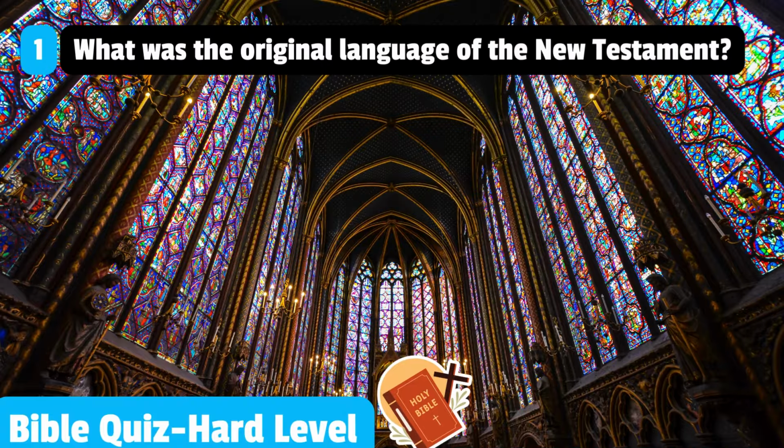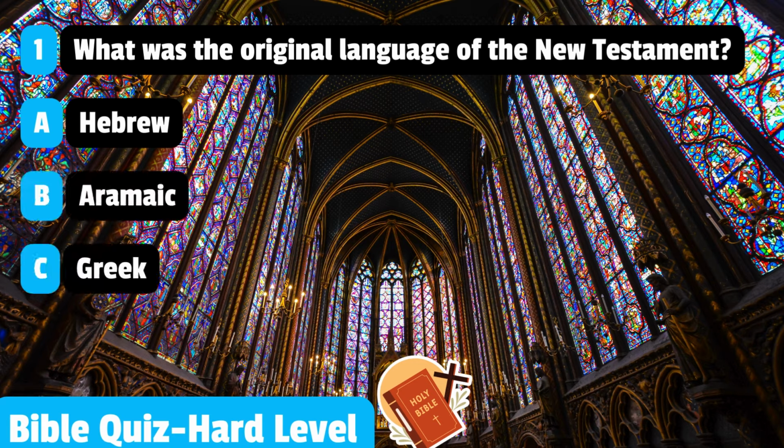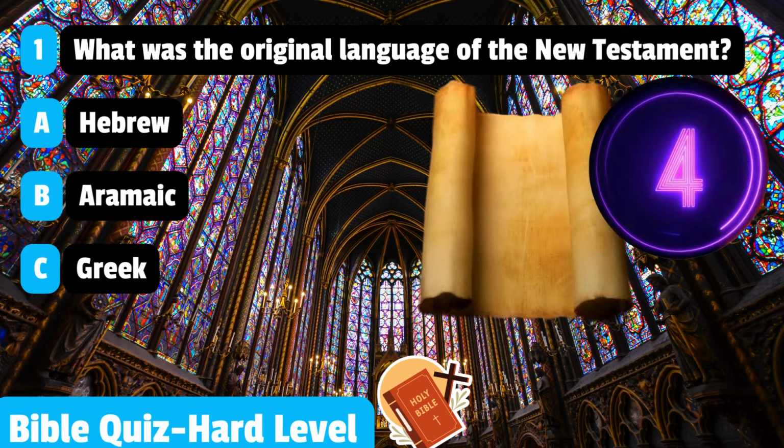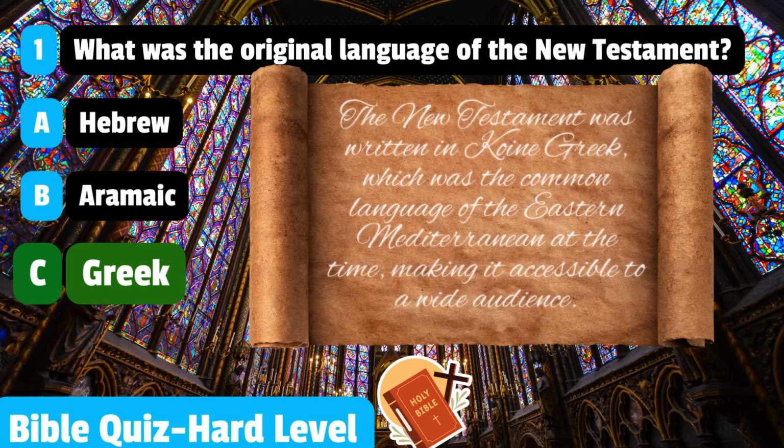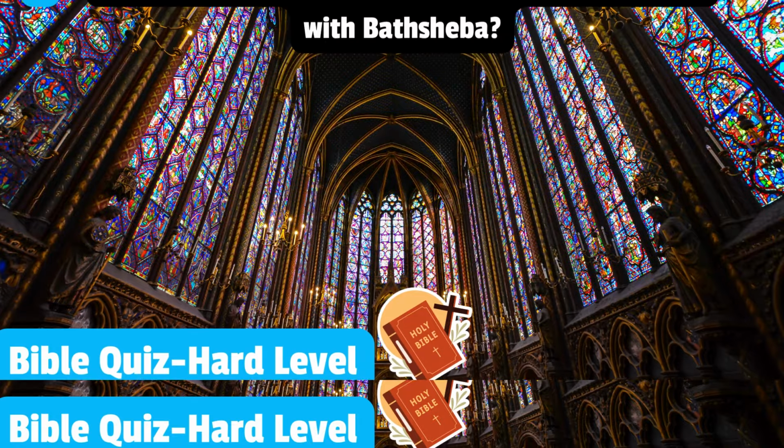Let's go. 1. What was the original language of the New Testament? Hebrew, Aramaic, Greek. Greek. The New Testament was written in Koine Greek, which was the common language of the Eastern Mediterranean at the time, making it accessible to a wide audience.